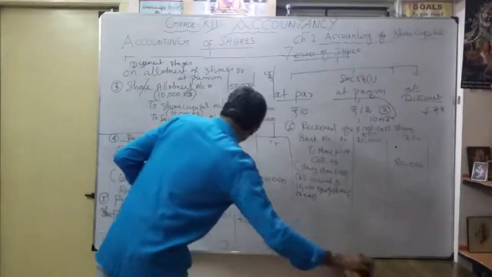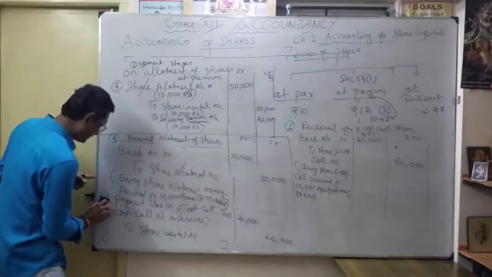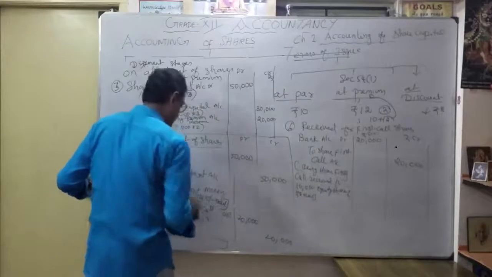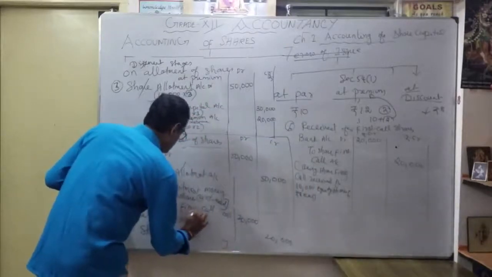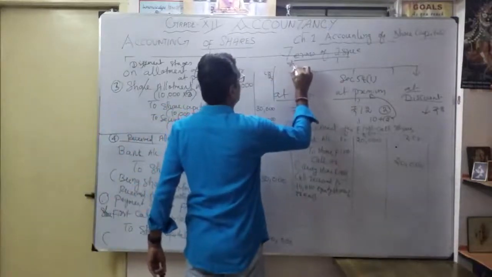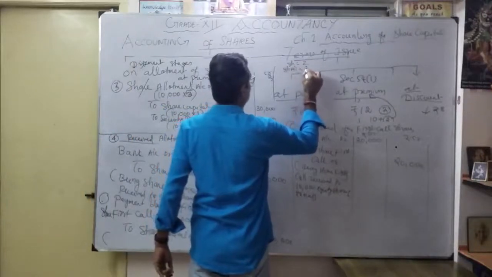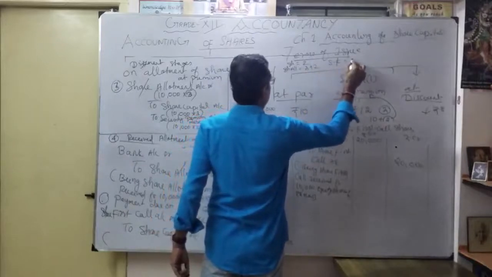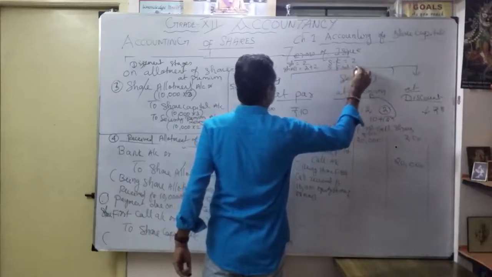Very simple. Again, here I change it here. Seventh entry. So what is my final call? Once again I will mention share application 2 rupees, share allotment 3 plus 2, share first call 2 rupees, share final call 3 rupees.